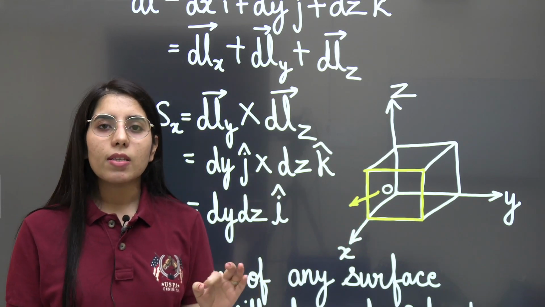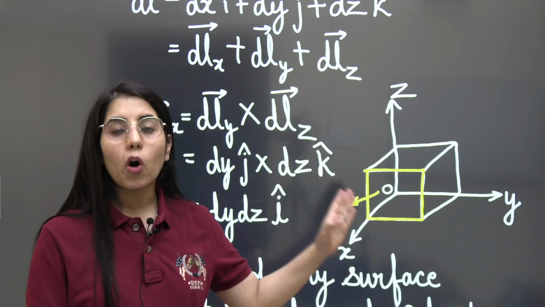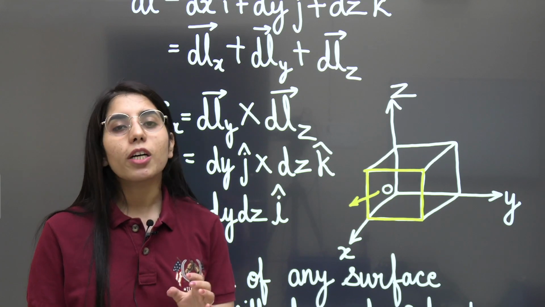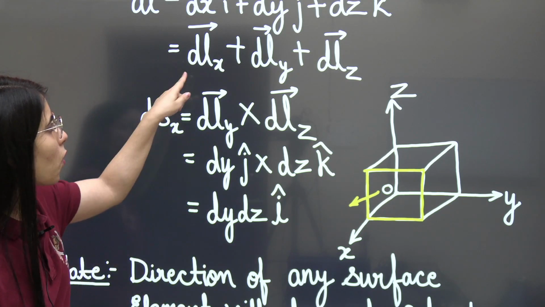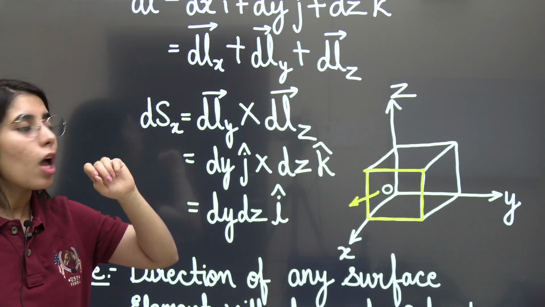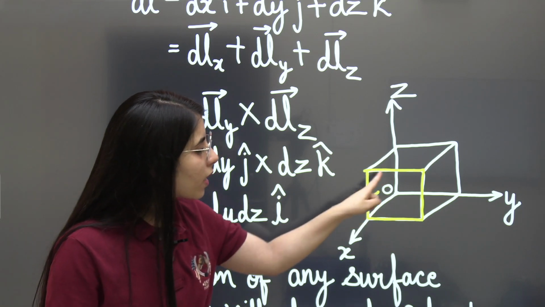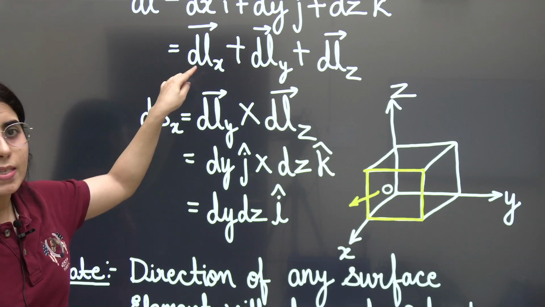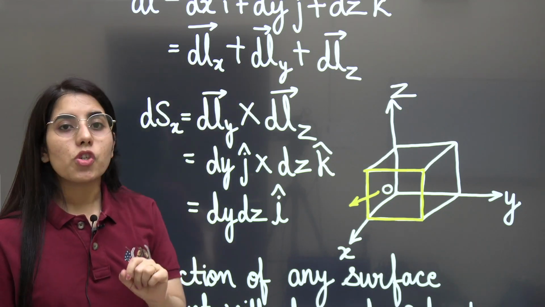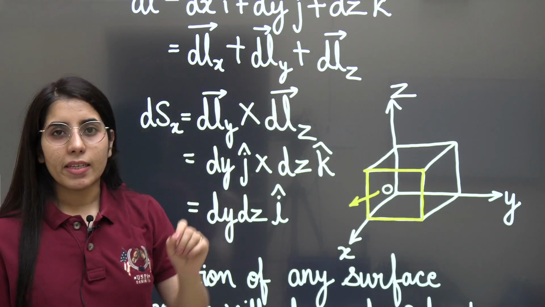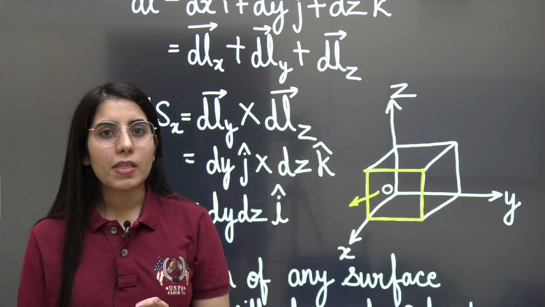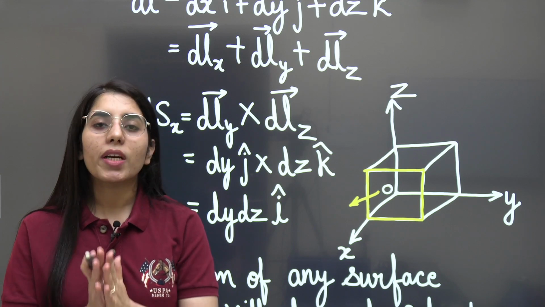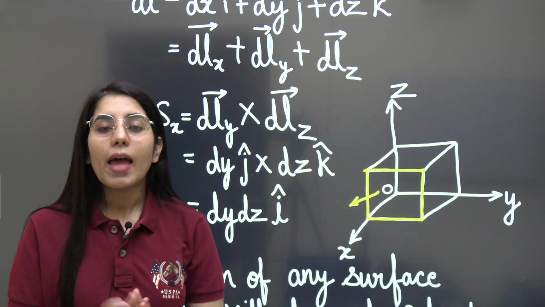Along whatever axis that plane is intersecting or is present on, you will say that we are not going to take the length element component corresponding to that axis. For example, I want to write the surface element for this plane, clear, or this surface. So I will not be taking dlx. I will be taking the rest two, which are dly and dlz. I will be taking the cross product of these two. But in which manner, or what order I need to follow, it will depend on our next point. And what is that?